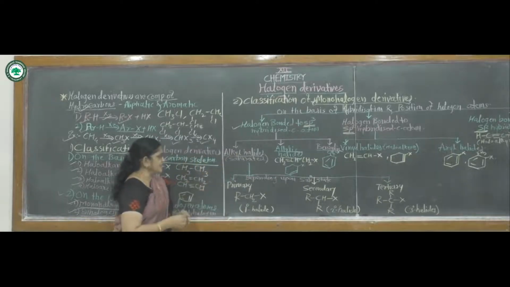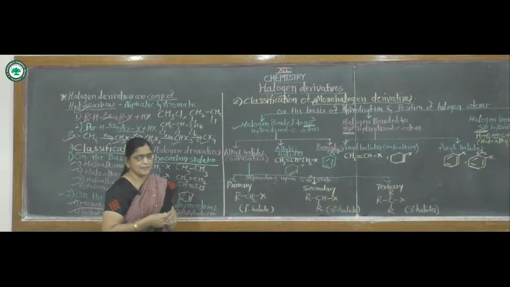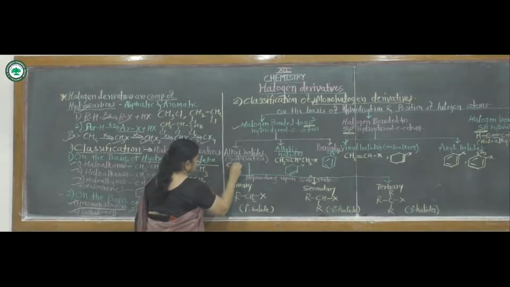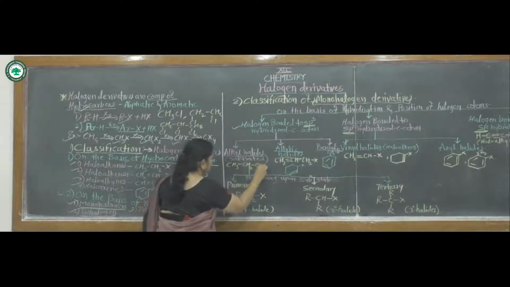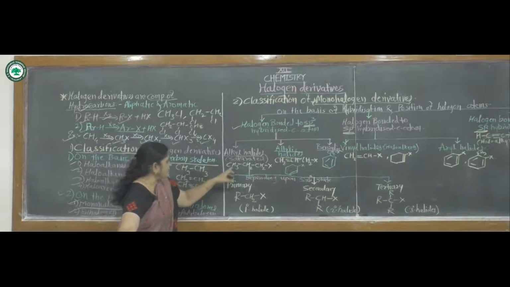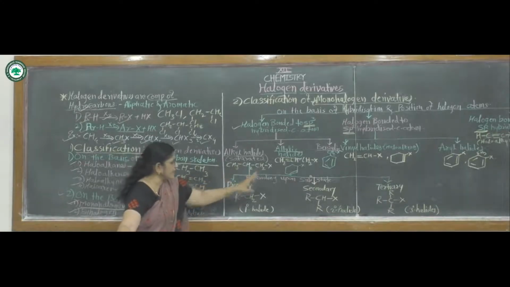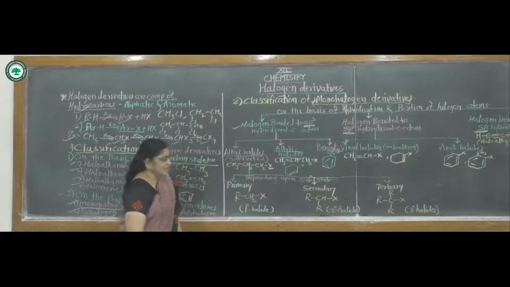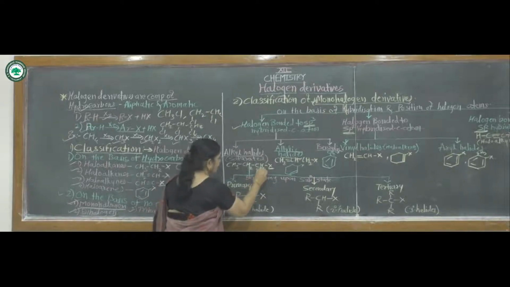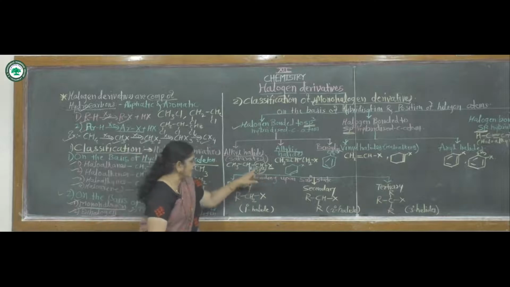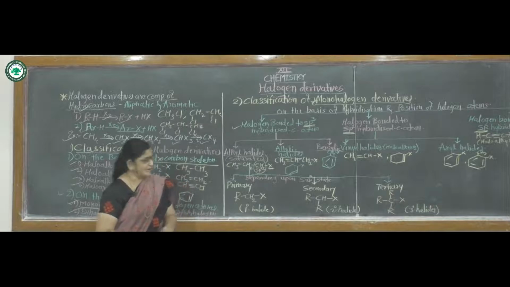Then these alkyl halides are mainly saturated compounds. For example, suppose CH3CH2CH2X. That means this is an example of alkyl halides. These have carbon-carbon single bonds. This halogen atom is attached to this carbon atom, and this carbon atom is an sp3 type of hybridized carbon atom. That means the halogen atom is attached to an sp3 hybridized carbon atom.